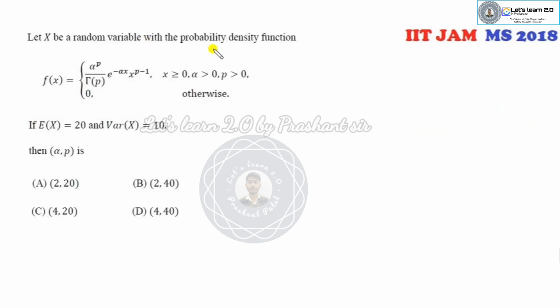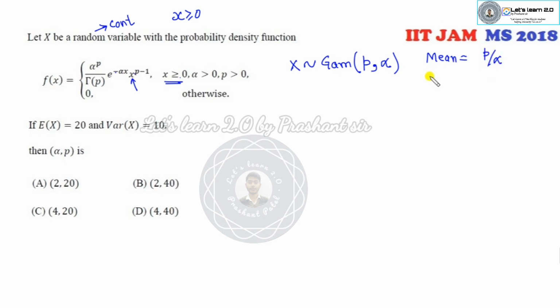Okay, look at this another one. X is a random variable. So clearly it is a continuous random variable because X is greater than or equal to 0. Can you remember which distribution it follows? Yes, it is a gamma distribution. The first parameter corresponds to the X, that is my P. The second parameter is alpha. Then you know what the mean of this is. As I told you earlier, the mean is P over alpha. Variance is P over alpha square.